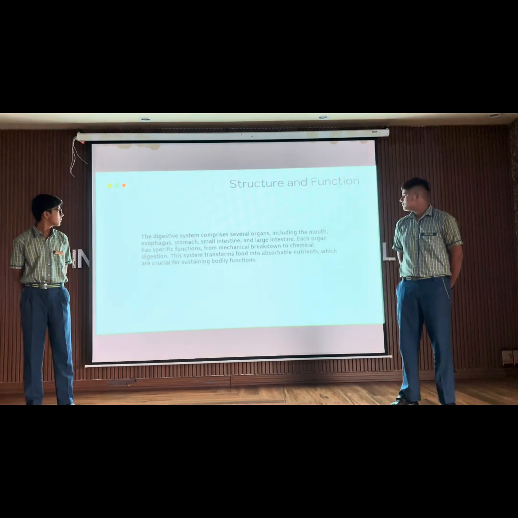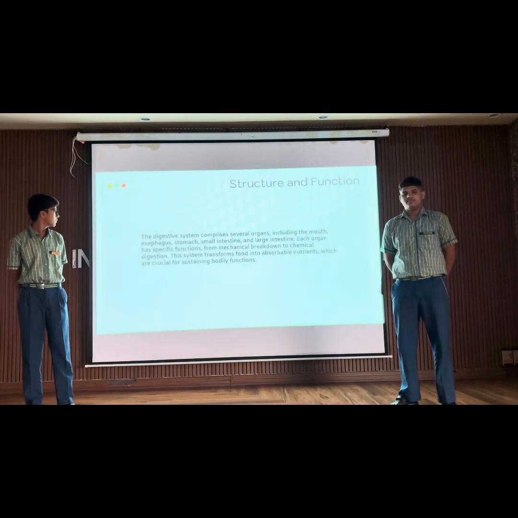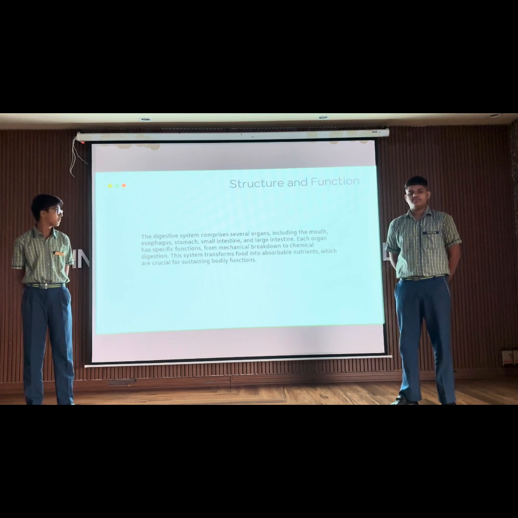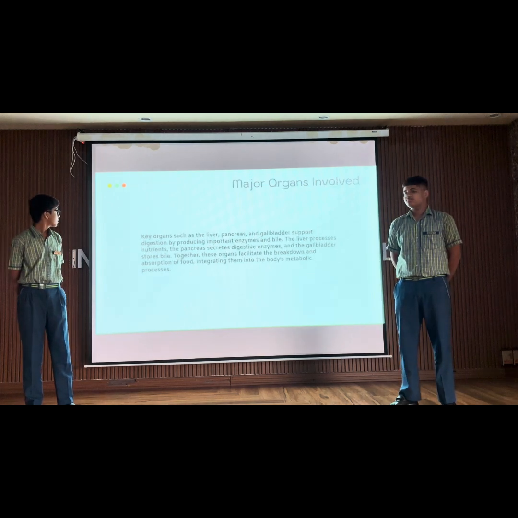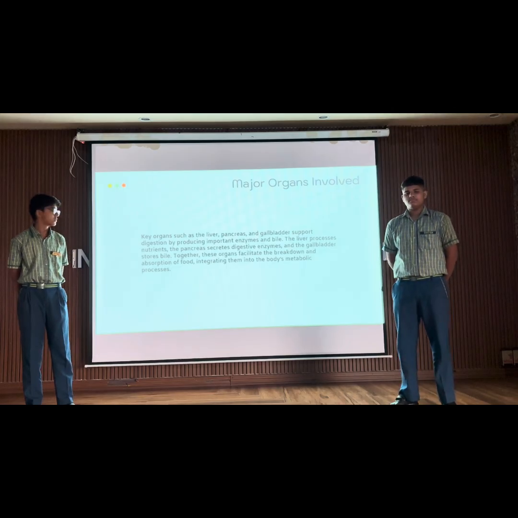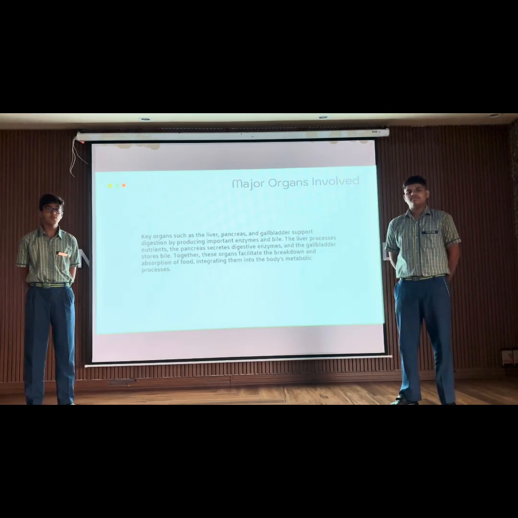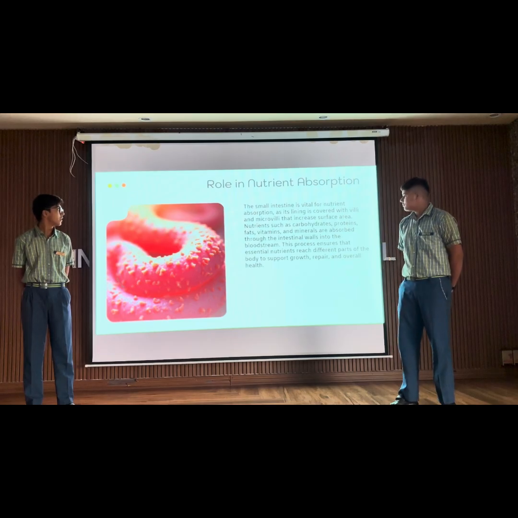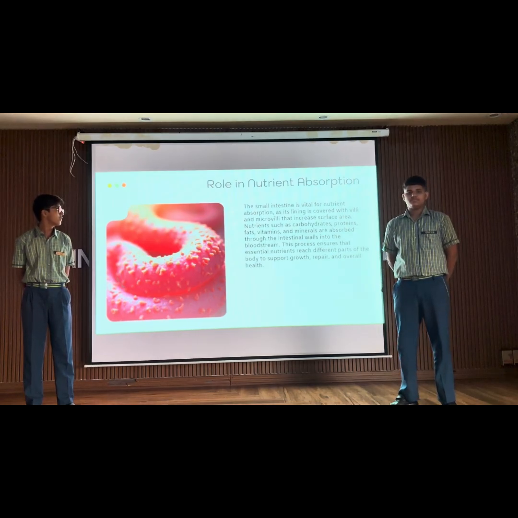The digestive system comprises several organs including the mouth, esophagus, stomach, small intestine and large intestine. Key organs such as the liver, pancreas and gallbladder support digestion by producing digestive juices, enzymes and bile. The small intestine is vital for nutrient absorption as its lining is covered with villi and microvilli that increase the surface area.